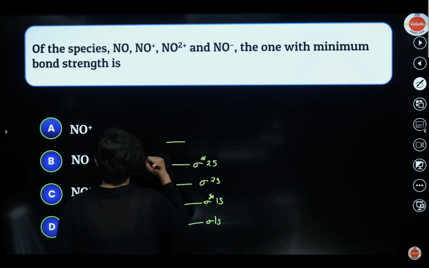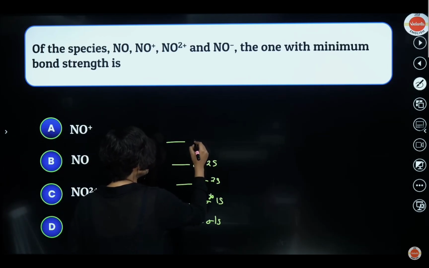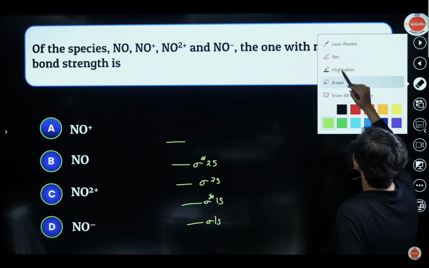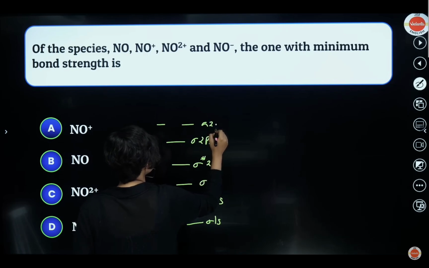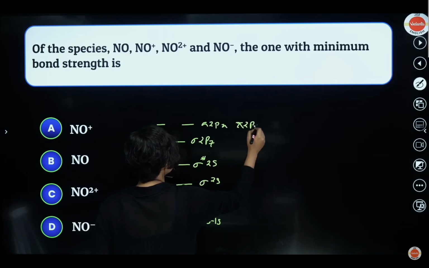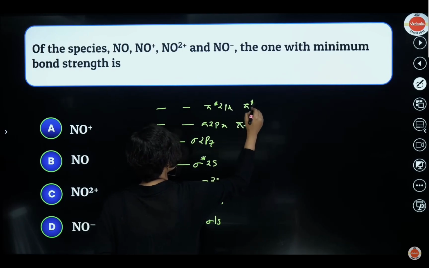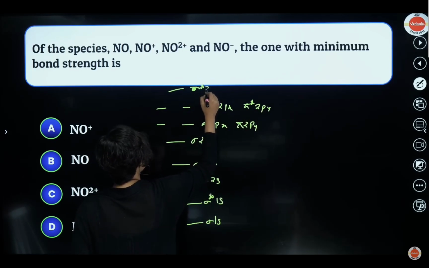Okay. This is NO, right? NO is greater than 14. So that means 1, 2, 2, 1. So it will be sigma 2pz. Here it will be pi 2px, pi 2py. Yes, then again 2, so pi star 2px, pi star 2py, and then finally 1, that is sigma star 2pz.